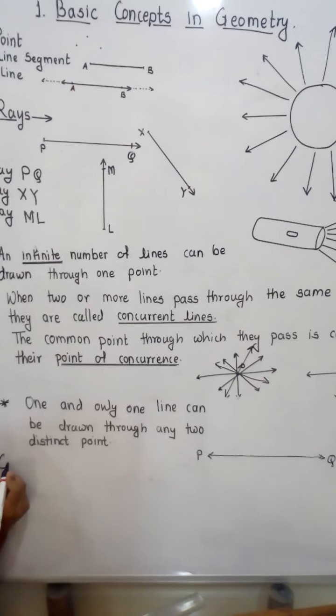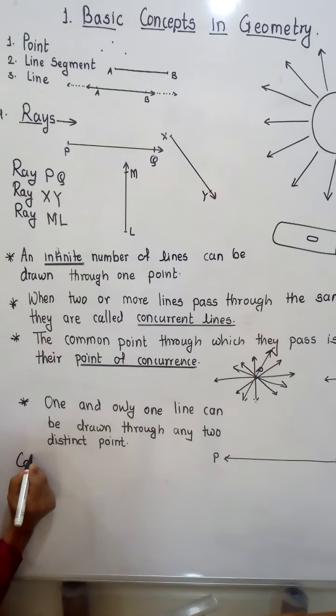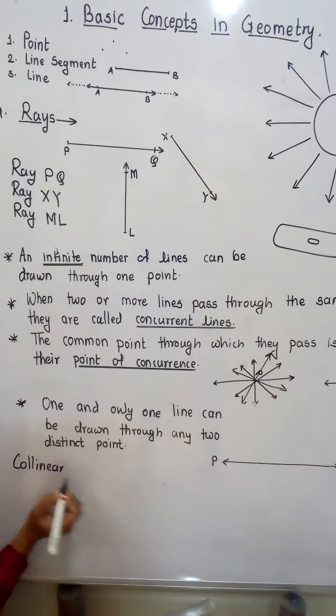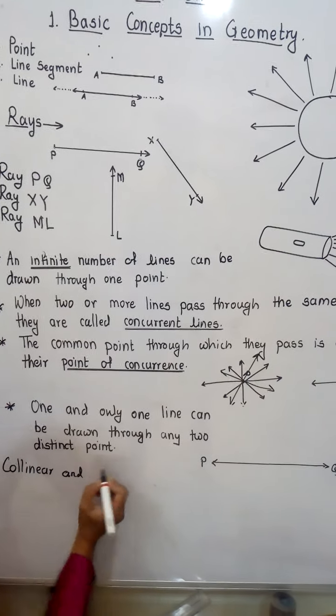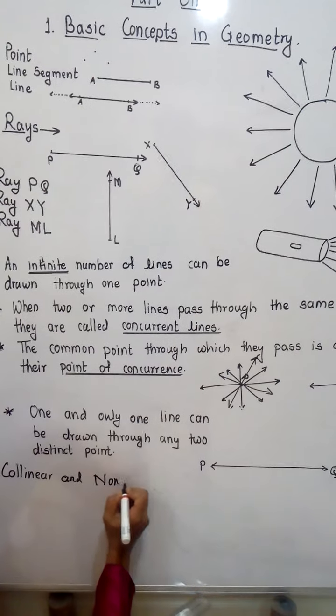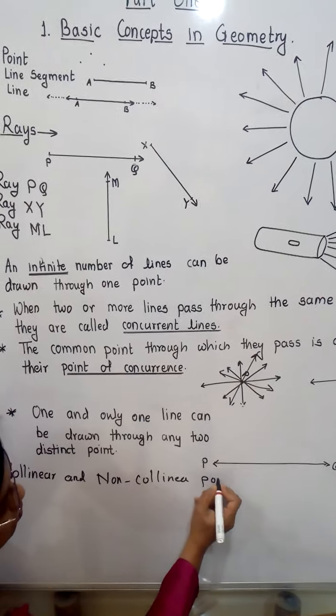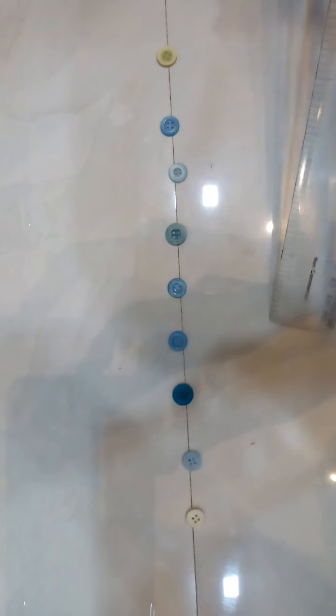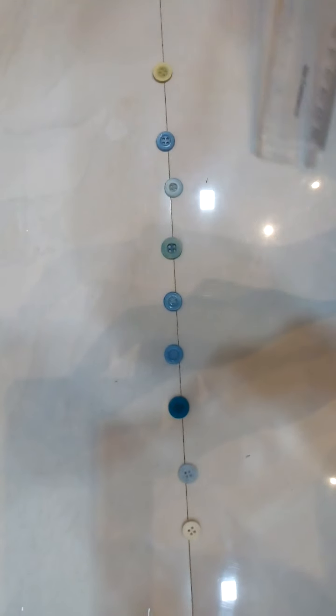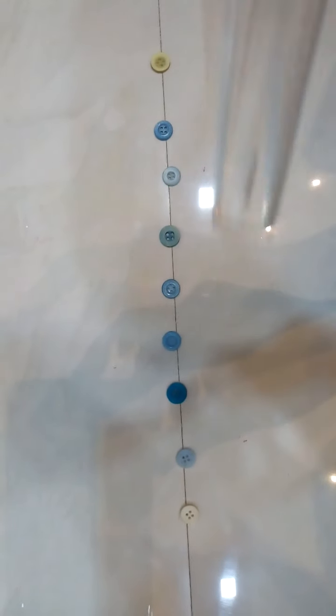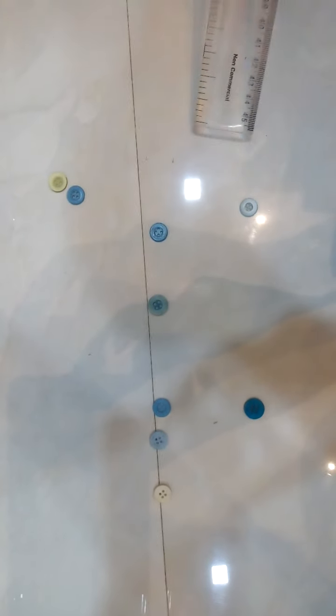Now we will see collinear and non-collinear points. Three or more points which lie on a single straight line are said to be collinear points. These are collinear points. Points which do not lie on the same line are called non-collinear points. Now these are non-collinear points.